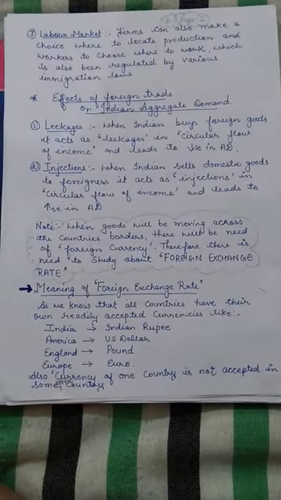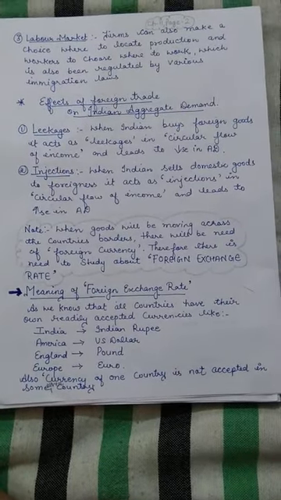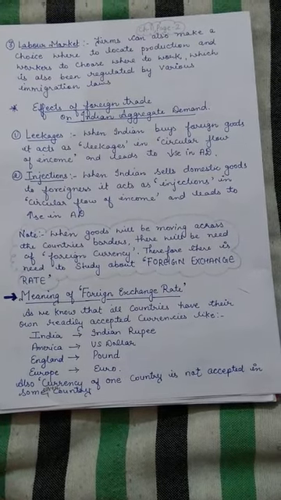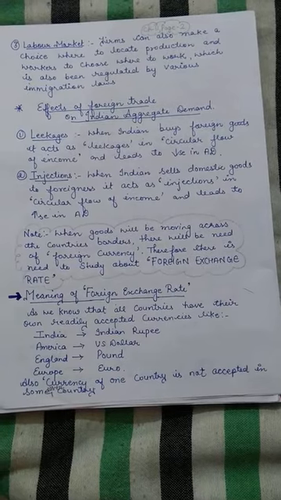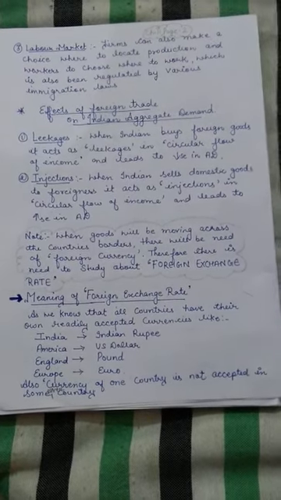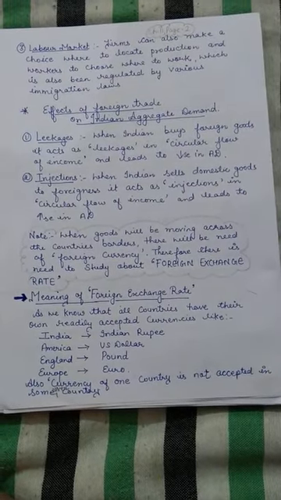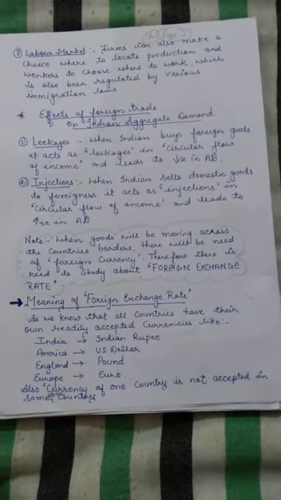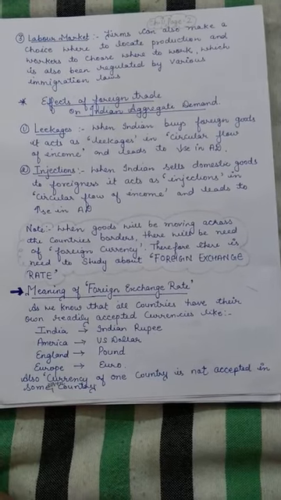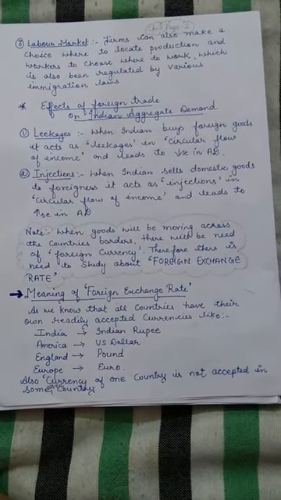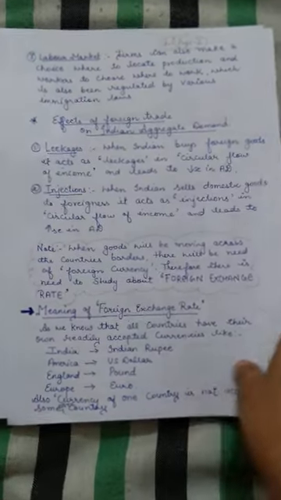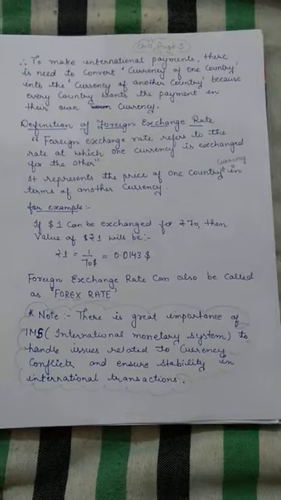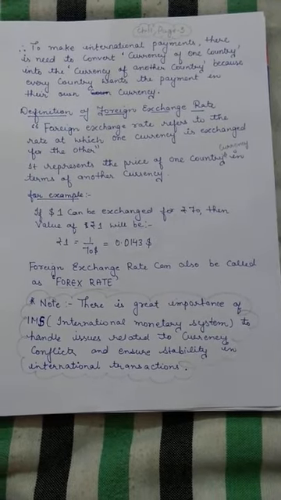There is a need of foreign exchange, and how much we can get in lieu of our own currency depends upon the foreign exchange rate, and those rates are determined in the market called the foreign exchange market. So these were the basic things.